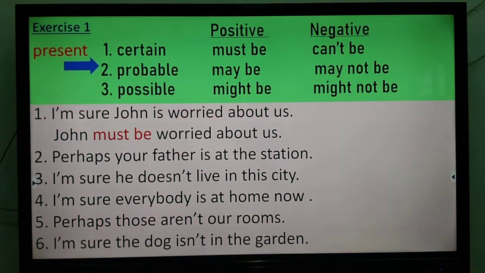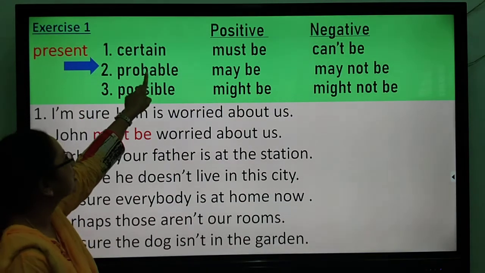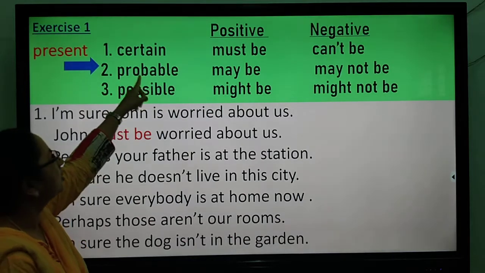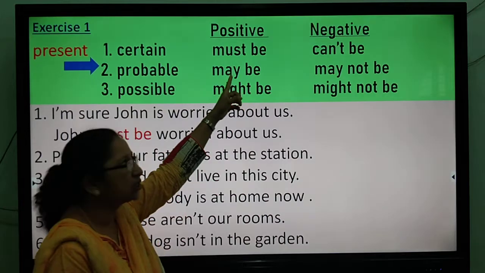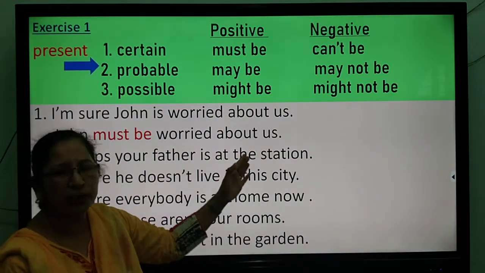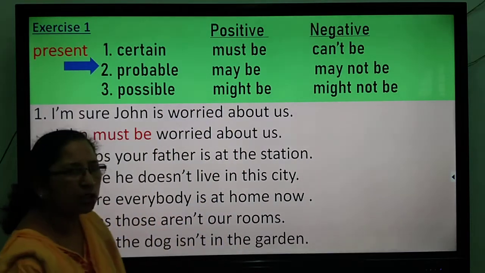Now, let us see in the present form the situations that we have. We have being certain. When we are 100% sure, we write must be, that is positive. And when we are 100% sure that something cannot be, then we write can't be.